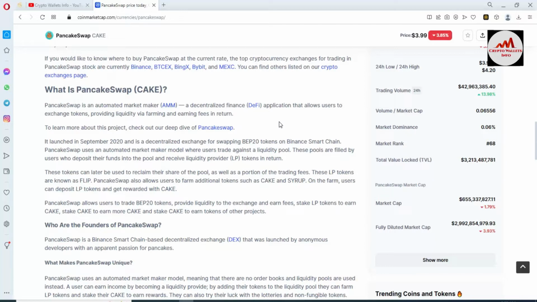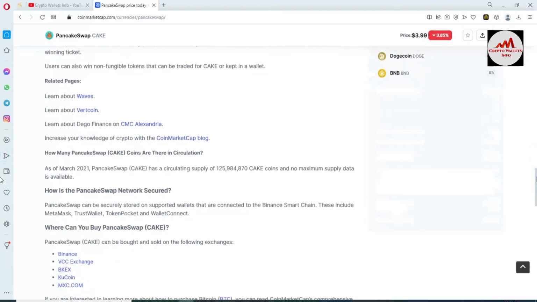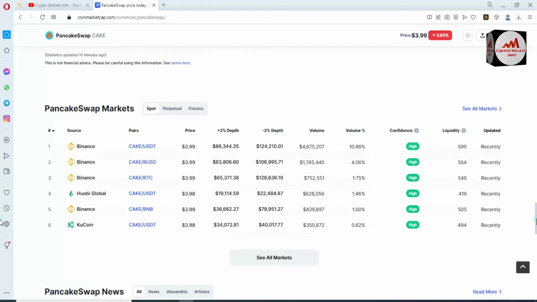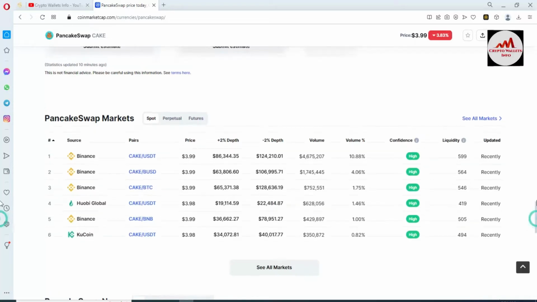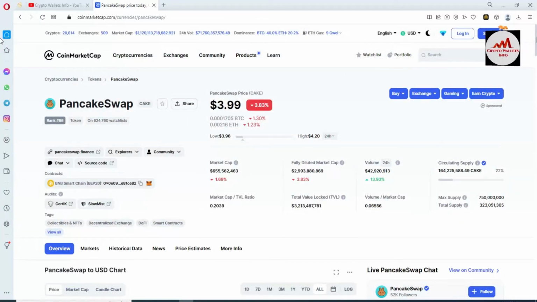Pancake Swap is an automated market maker, a decentralized finance DeFi application that allows users to exchange tokens, providing liquidity via farming and earning fees in return. You can also read the article about Pancake Swap from this website, and you can also use this token on exchanges like Binance, Gate.io and KuCoin. Let's suppose you want to connect your Binance Smart Chain Wallet with this platform. Simply open CoinMarketCap and then use the link to the website, pancakeswap.finance. This is the official website of Pancake Swap.